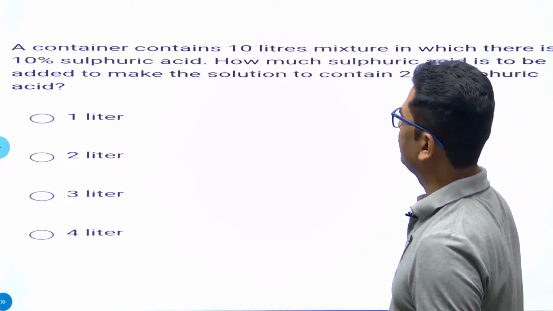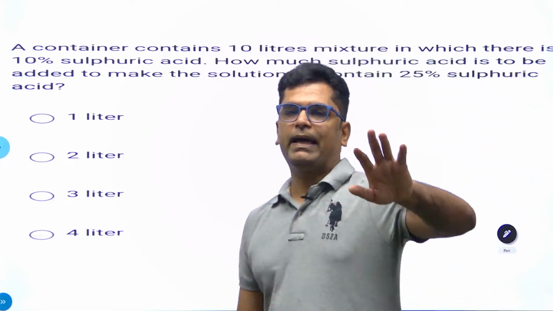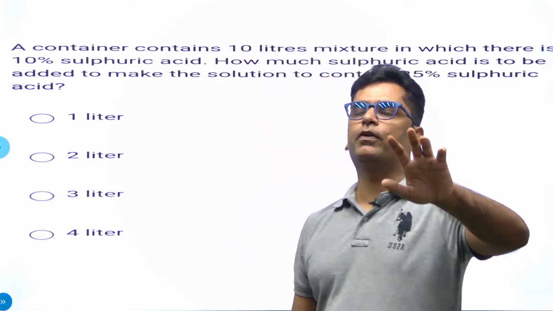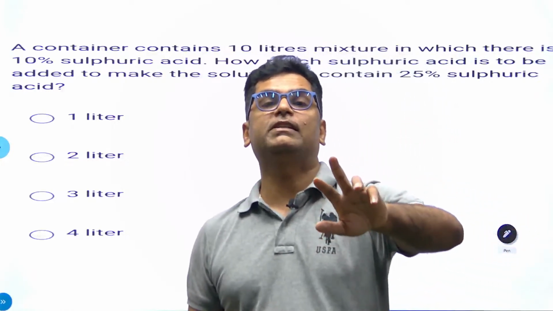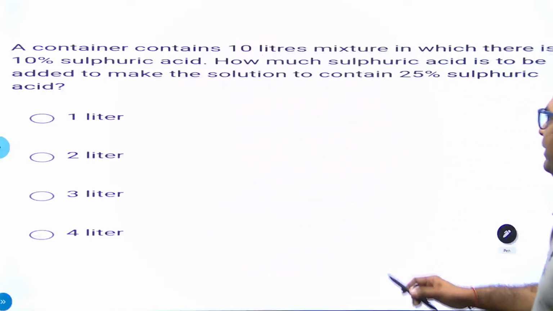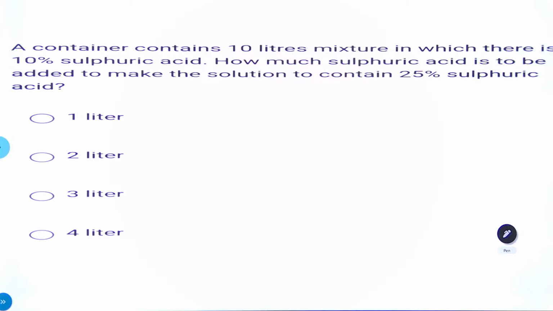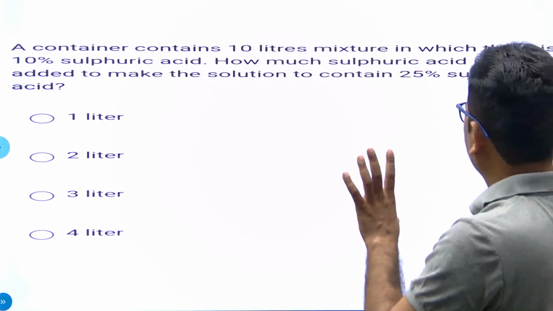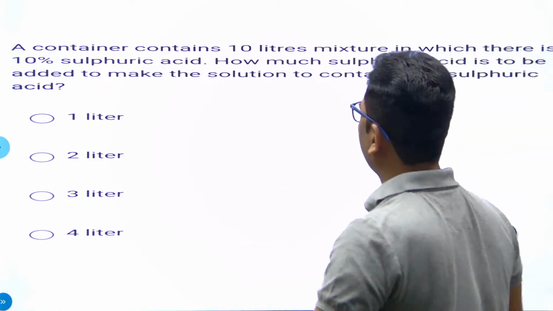Just try to understand. In your entire life, you always trust your friend who is stable, who doesn't change with circumstances. So even in mathematics, you will prefer a number which is not changing. A container contains 10 liter mixture in which there is 10% sulfuric acid.